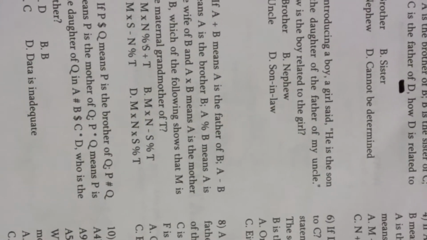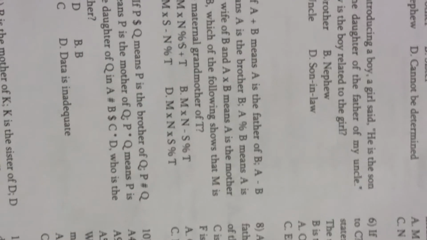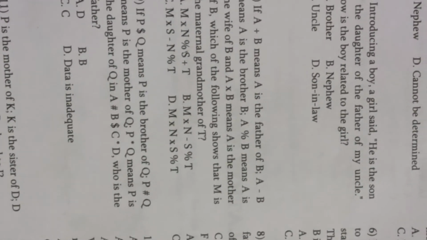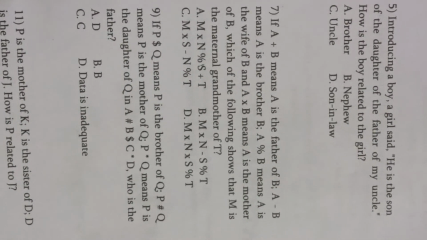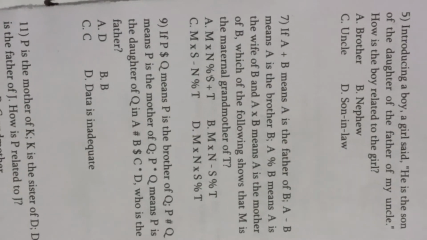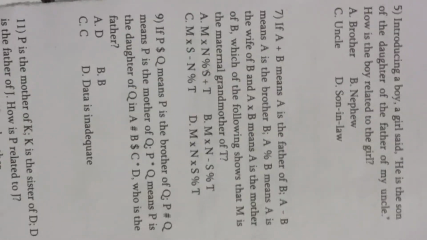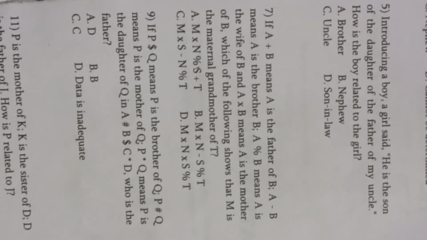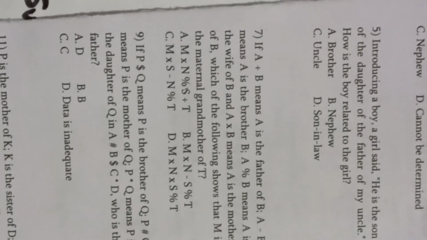Father of my uncle means it is the grandfather. He means the boy, so the grandfather of the boy and the daughter, they should be brothers and sisters, then only it is possible. So he is the grandfather. Uncle's father means grandfather. So that boy has to be the brother.